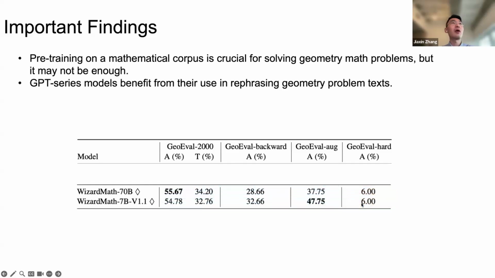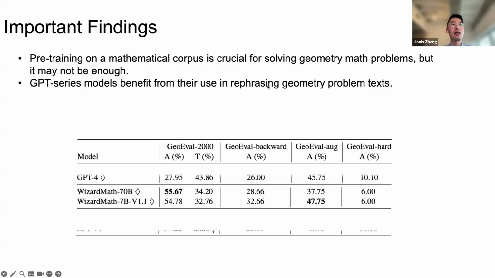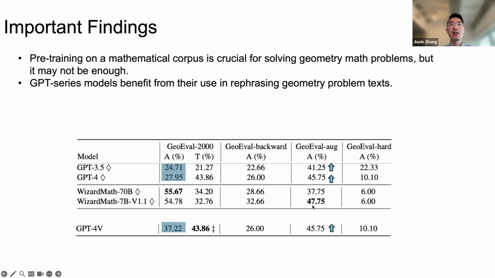We also have a very interesting finding: GPT-series models benefit from rephrasing of the geometric problem statement. We can see that for both GPT models, performance is enhanced on the GeoEval-augmented subset compared with GeoEval-2000. Remember, the augmented subset is rephrased from GeoEval-2000 by ChatGPT without changing the problem itself, so they are actually asked the same questions.